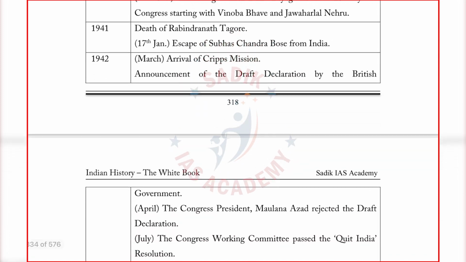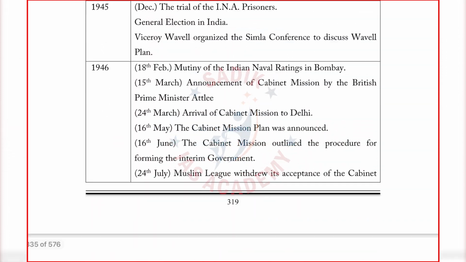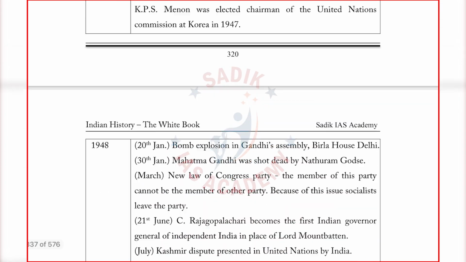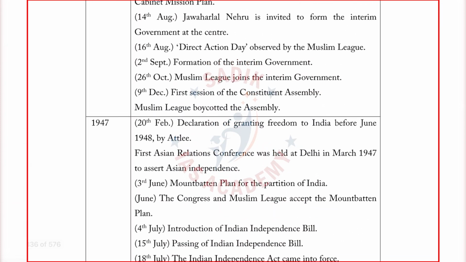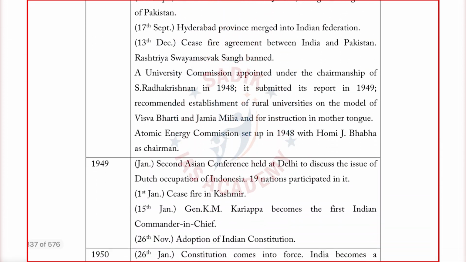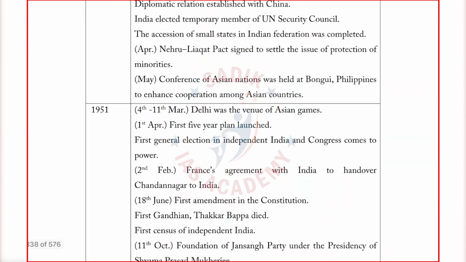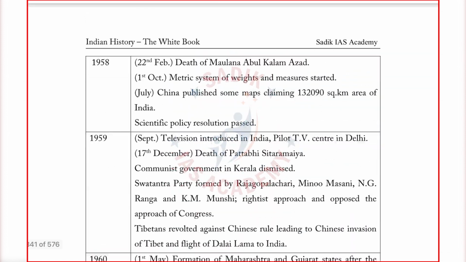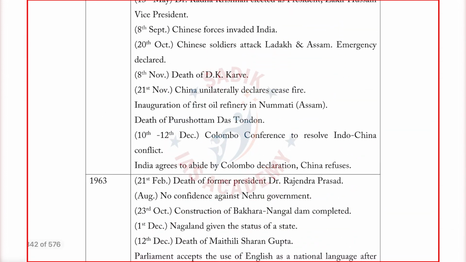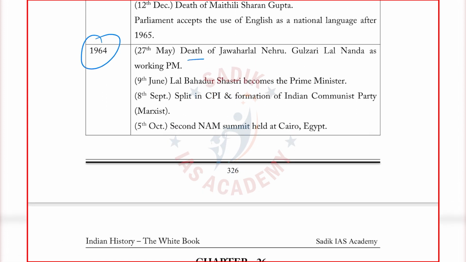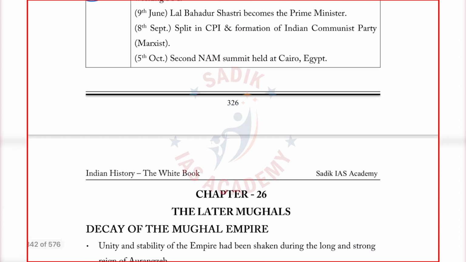And most important, if you see in modern India, so many questions had already come from this. I have not stopped in 1947. I have not stopped modern India here, but I have extended up to 1964. Some things have been covered up to 1964. That would be the death of Nehru. Up to that, in the book also, some content from 1947 to 1964 I have given.